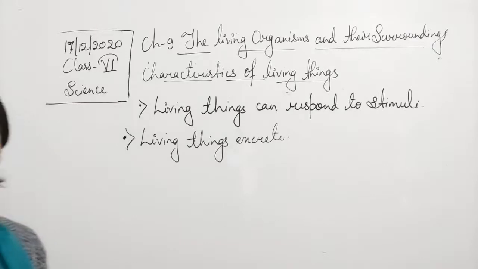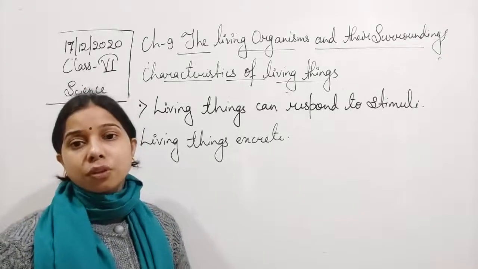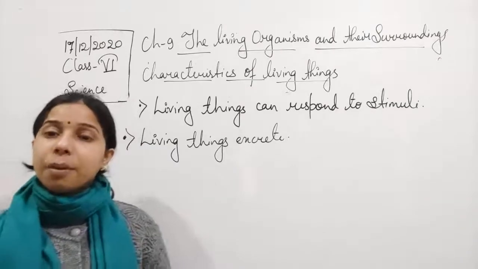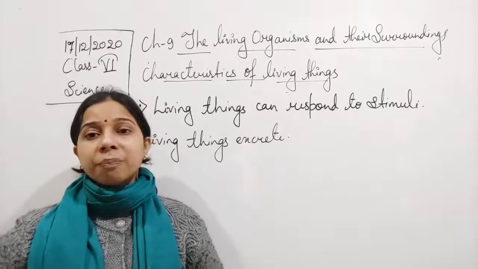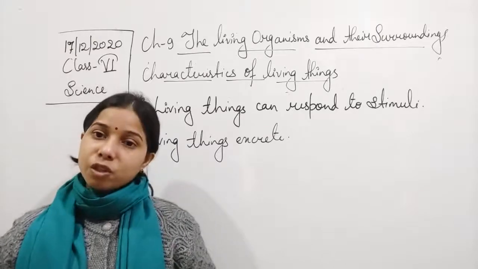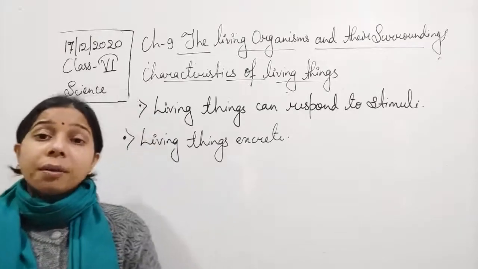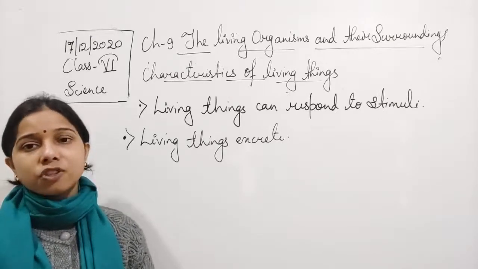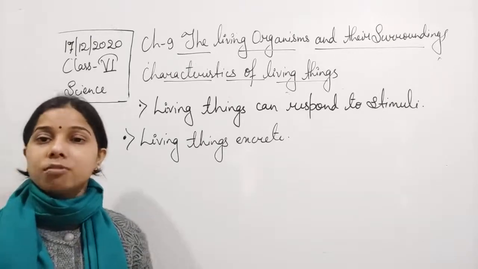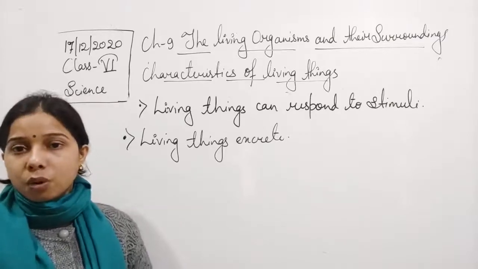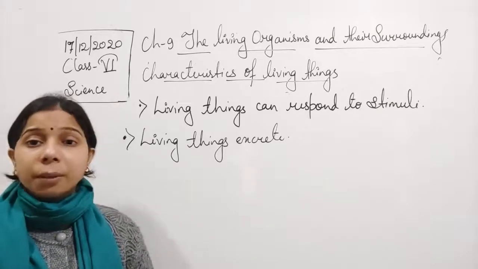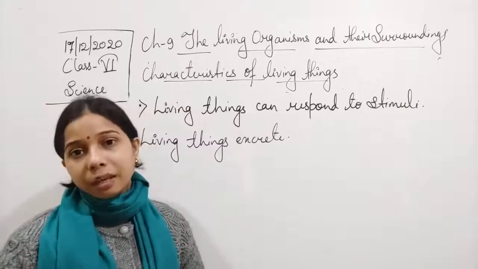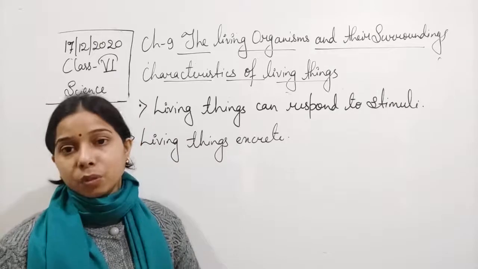Next one is that living things show the process of reproduction. So they are capable of producing their own kind or increasing their generation. Have you ever seen a chair or a table reproduce and produce a smaller one? No, they do not. So non-living things do not reproduce, but living things do, either animals, plants, or human beings.